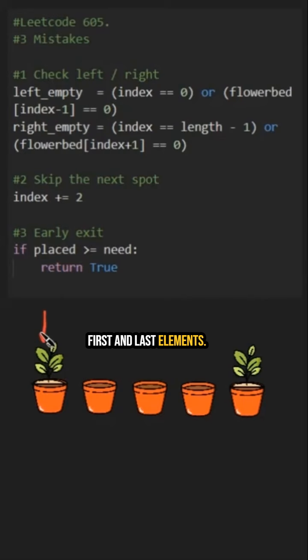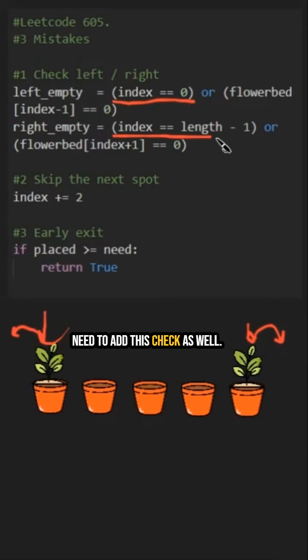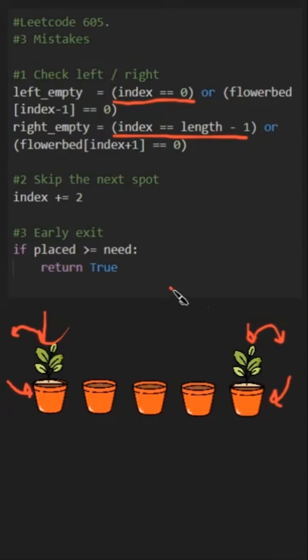last elements. That is, when we look at the first element, there is always an empty space to the left. And when we look at the last element, there is always an empty space to the right. That's why you absolutely need to add this check, and you absolutely need to add this check as well. These are the two cases when we look at the last pot and the first pot, because to their left and right there is always an empty space.